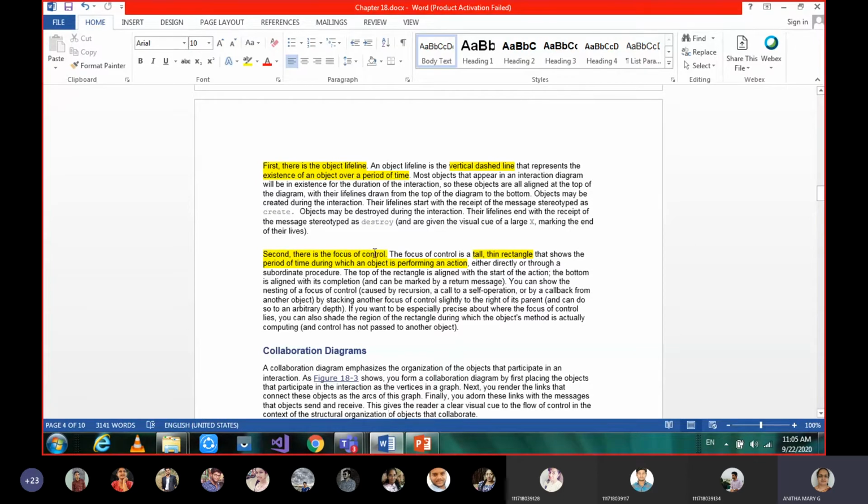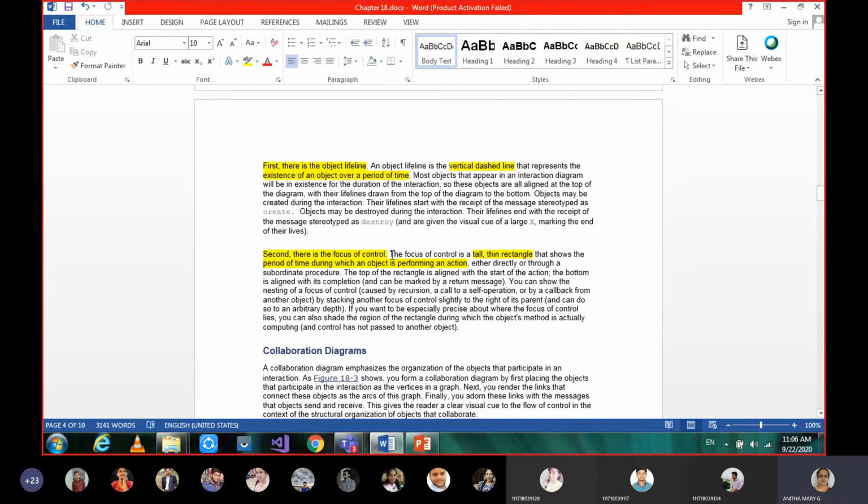Focus of control is within the lifespan of a particular individual where he is active. Usually we say young age, however we discriminate that young age or active age for a human being. Here for an object we call it focus of control when it is under some action. Action means it is communicating. At that point only we highlight those tall thin rectangles, which are drawn on the lifelines of the object, which we call the focus of control.